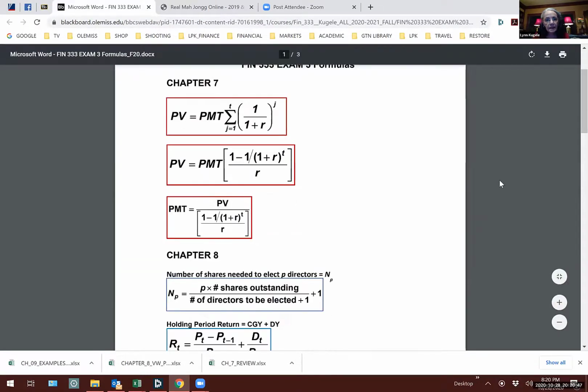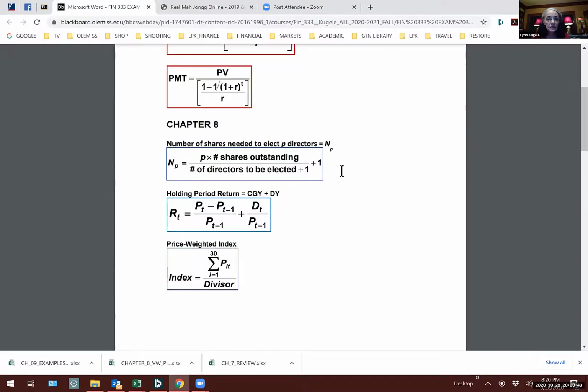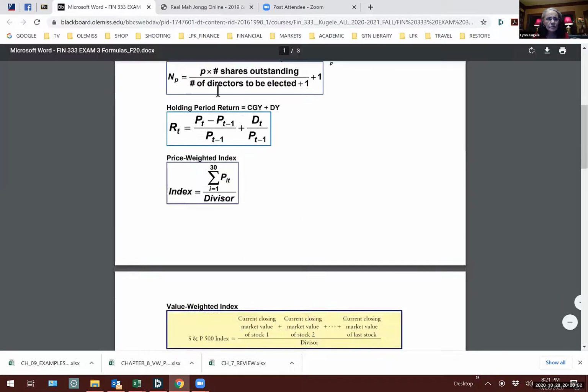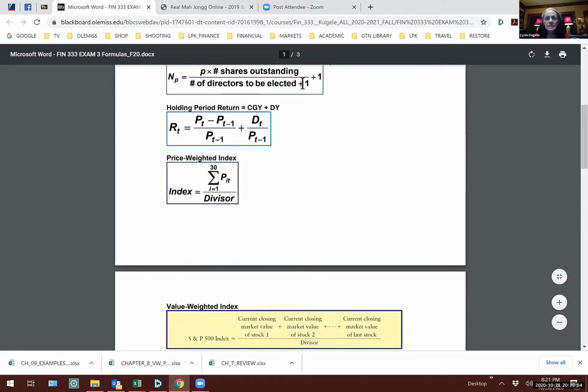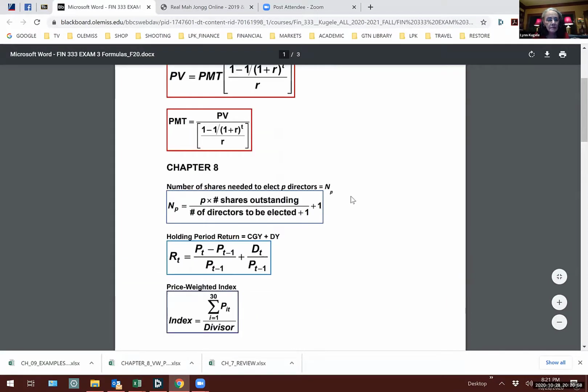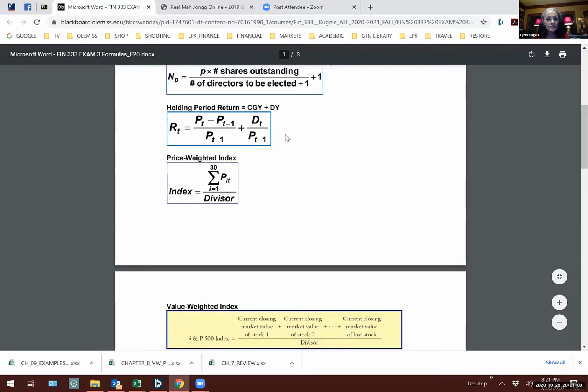Over here. Yep, there they are. Chapter 7. We shouldn't need those. Chapter 8. I hate those ones about the number of shares needed to elect with cumulative voting. That tells you something right there.